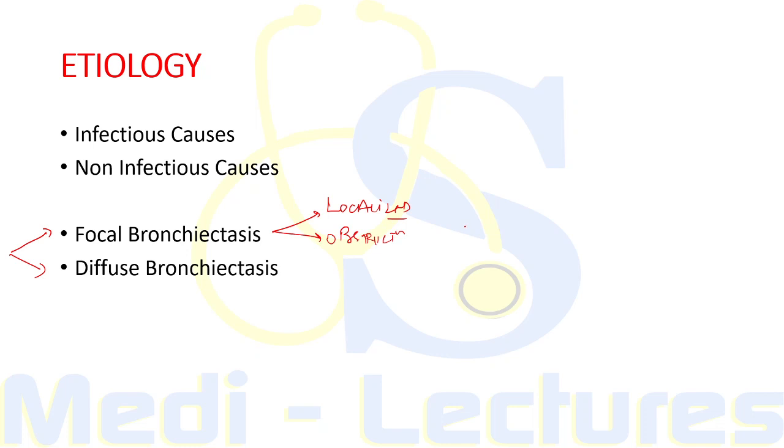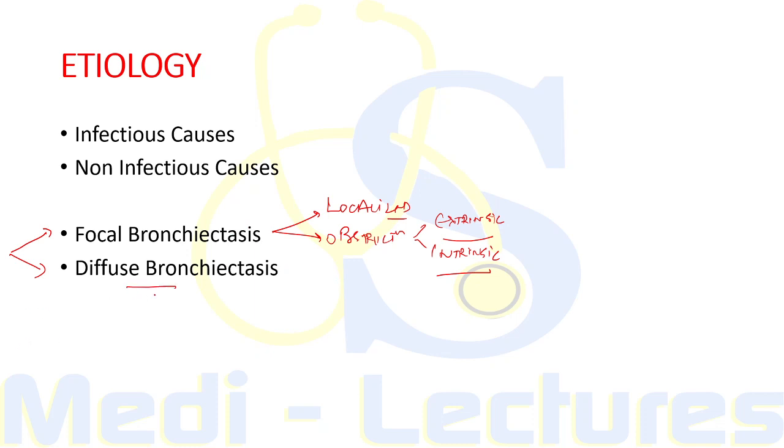This obstruction can be either extrinsic, that is outside the airway, or intrinsic, that is within the airway. Extrinsic can be caused by an adjacent lymph node or any tumor. On the other hand, intrinsic obstruction can be an airway tumor, foreign body aspiration, bronchial atresia or stenosis. So all these causes can lead to focal bronchiectasis.